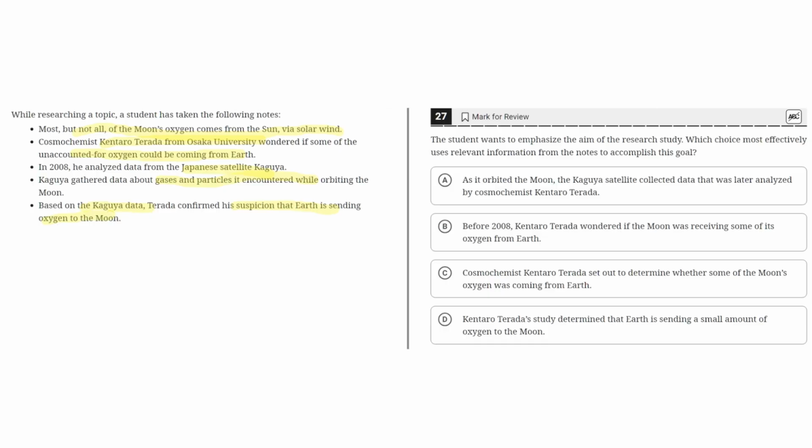So, the aim of the student is to emphasize the aim of the research study. From the text, we can see that his aim was to determine if some of the unaccounted for oxygen on the moon could be coming from Earth.